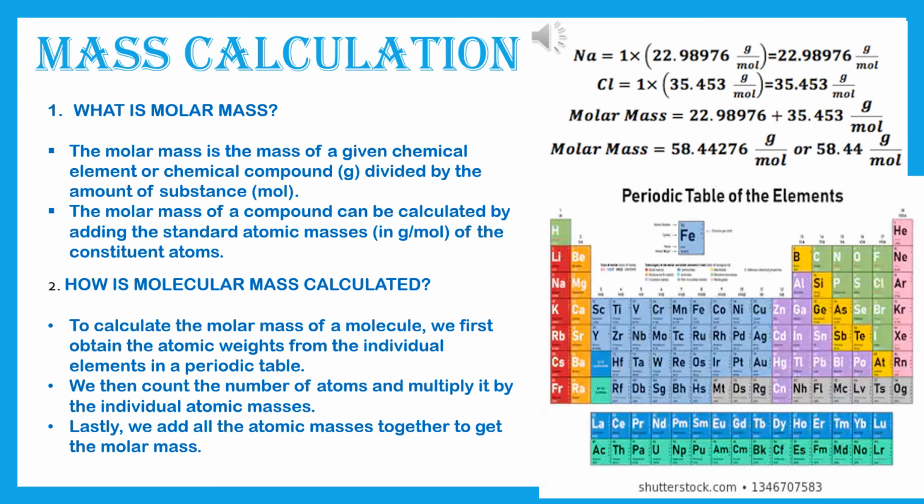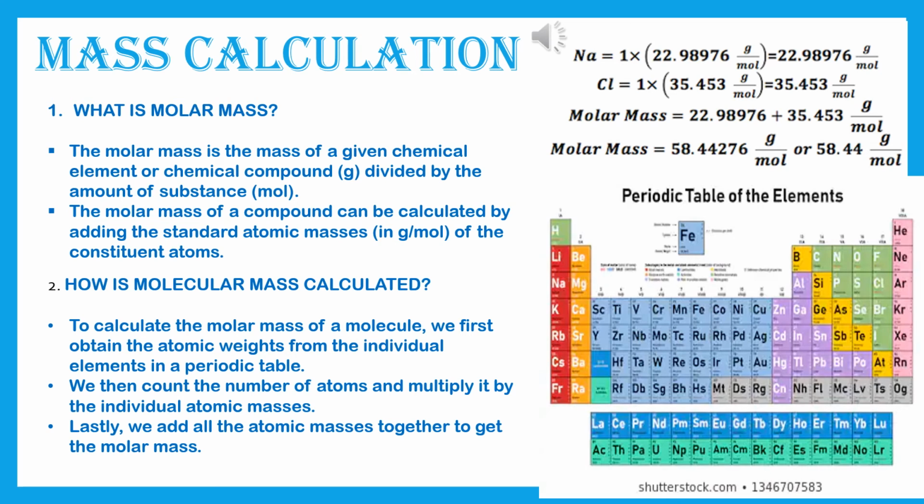Otherwise, you can multiply it by 23 also. But I have taken this exactly from the periodic table. That's why I have given 1 into 22.98976. This is the exact one, gram per mole.